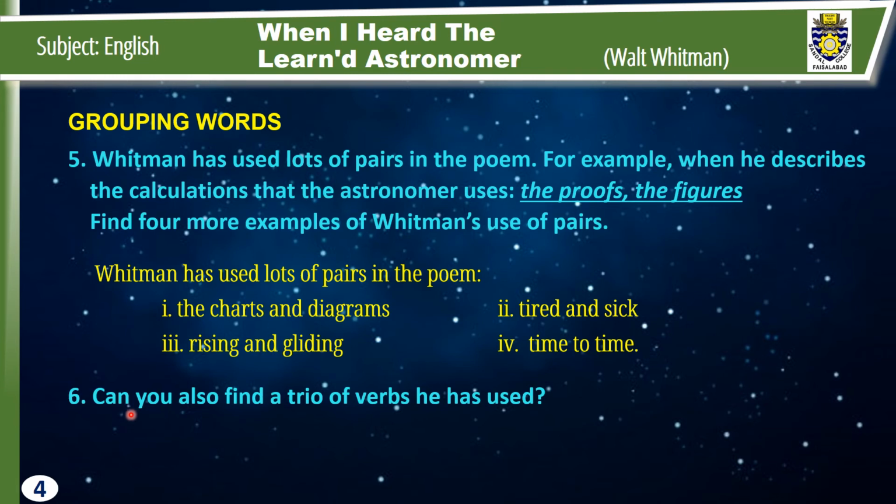Number 6. Can you also find a trio of verbs he has used? Here "he" is the poet of the poem, that is Walt Whitman. Can you also find a trio of verbs he has used? It means 3 words. Yes: to divide, to add, divide and measure. It is a trio of verbs. All the 3 words are verbs.